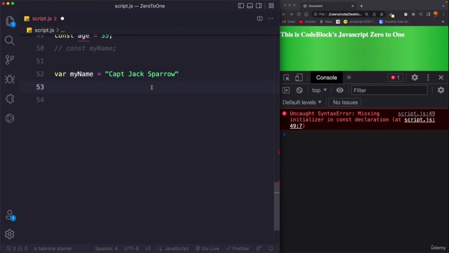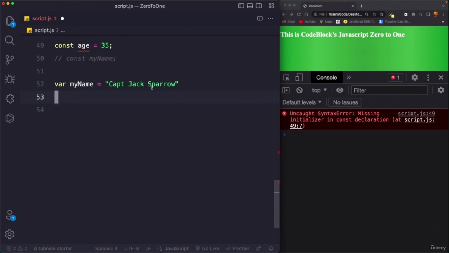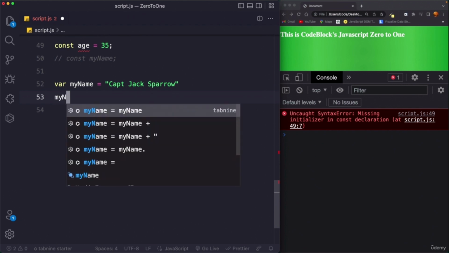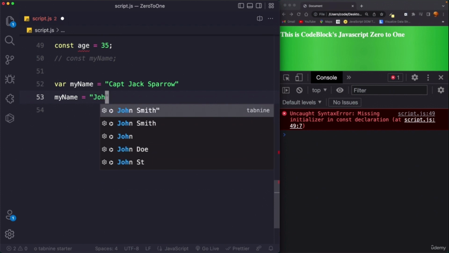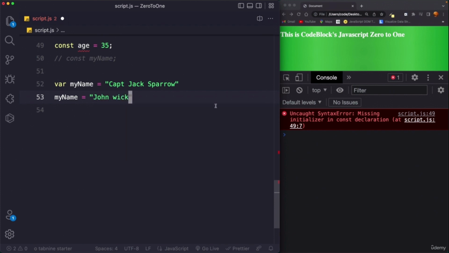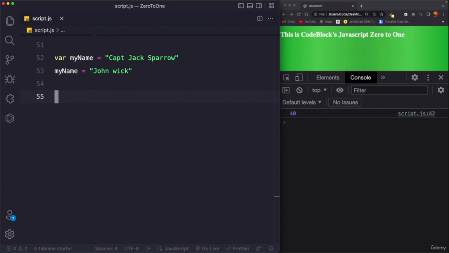So this is just like let, you are right, and we can change the value of the variable later as well. So now we can say my name equals to John Wick. That's completely fine. Okay, now although it looks like var and let are very similar below the surface, they are actually pretty different. And actually there are also many differences between let, const and var. So between all three of them, and you will learn about all of these differences later, but just because we are talking about these three concepts, I'm going to tell you about these as well.